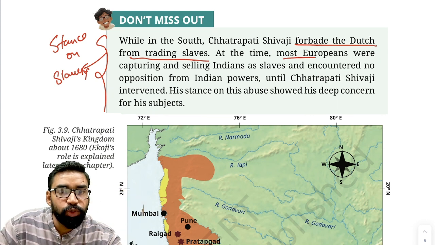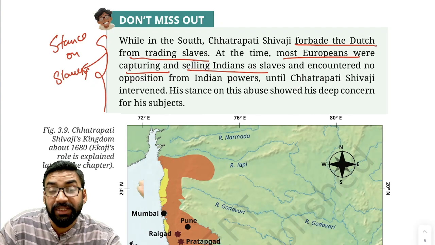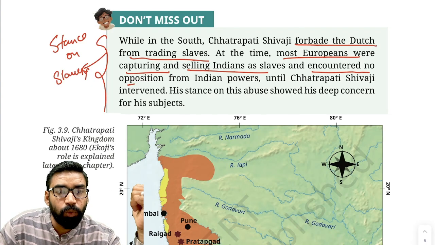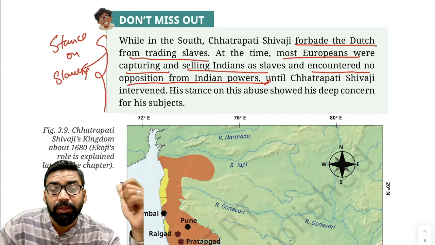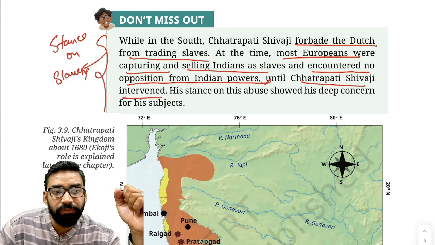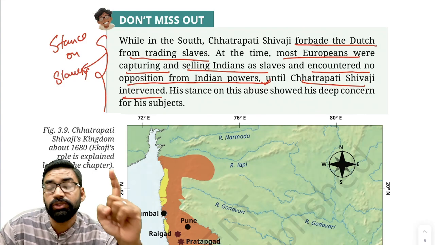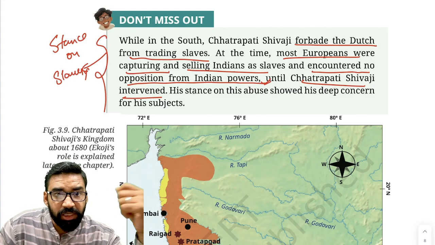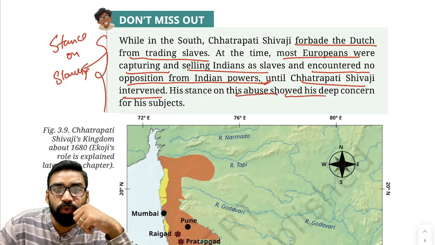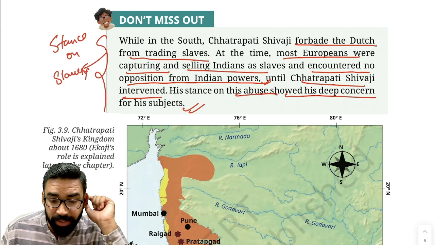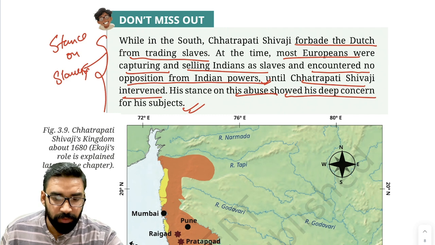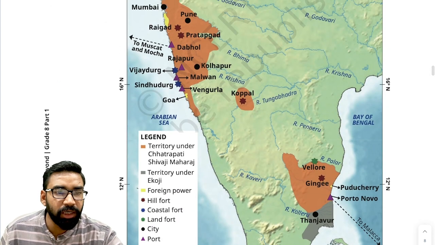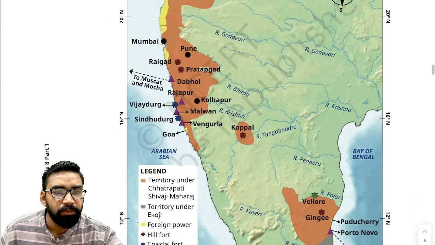At that time, most Europeans were capturing and selling Indians as slaves, and they encountered no opposition from Indian powers until Chhatrapati Shivaji intervened. So he stopped these Europeans from trading Indians as slaves. Clear? His stance on this abuse showed his deep concern for his people, his subjects. Fine? Okay. Now, as you can see, these were the regions under the control of Chhatrapati Shivaji Maharaj.